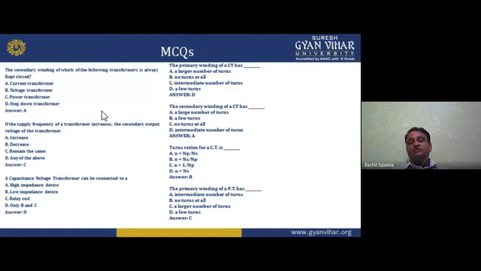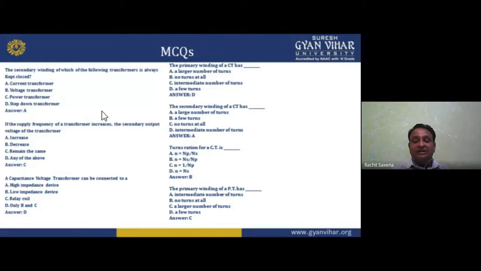Obviously, I have to use step down construction. So primary winding has a large number of turns and secondary winding has a few, less number of turns. The options are intermediate number of turns, no turns at all, a large number of turns, a few turns. So option is C, a large number of turns.